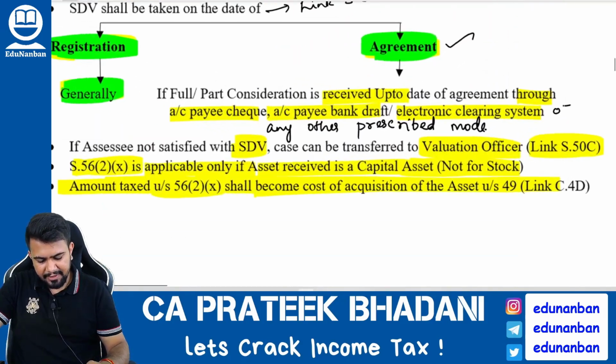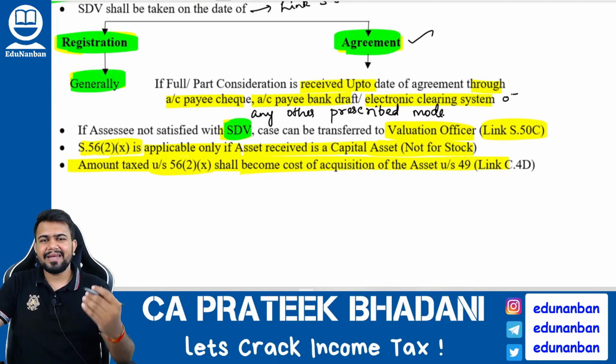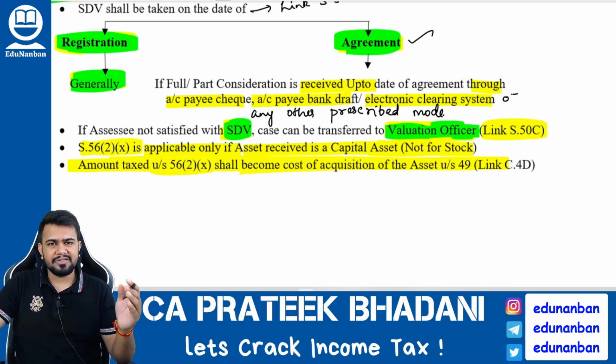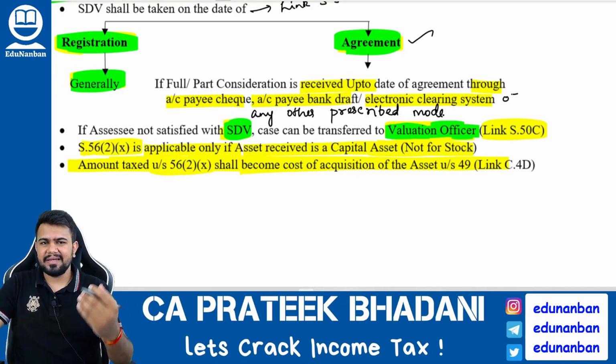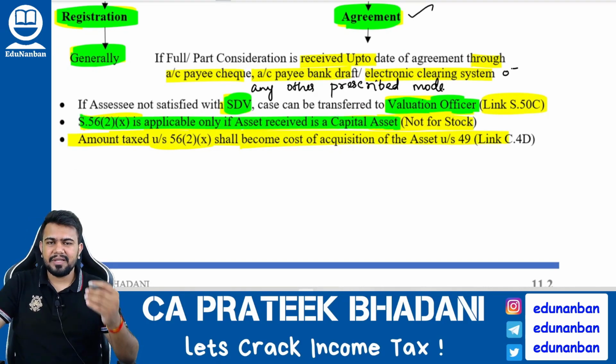Okay, one more thing I wanted to tell. See, listen here. Here also, if assessee is not satisfied with the stamp duty value, he can refer the case to valuation officer, and all those valuation officer points will be applicable that we had studied in capital gain chapter under section 50C. So that is applicable also to 56(2)(x). Then 56(2)(x) is applicable only if the asset received is a capital asset.